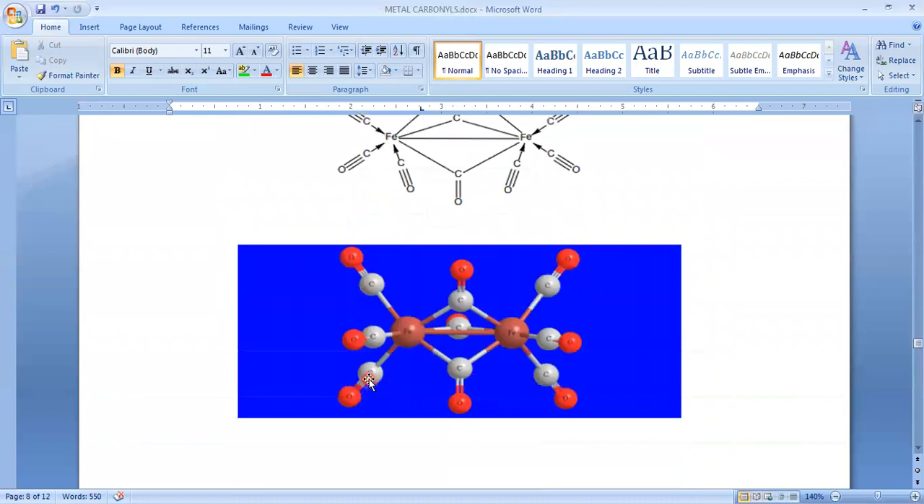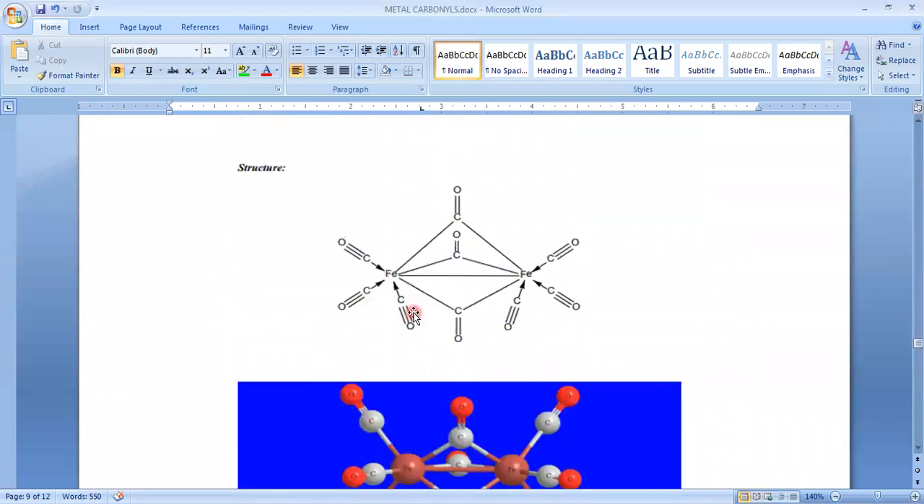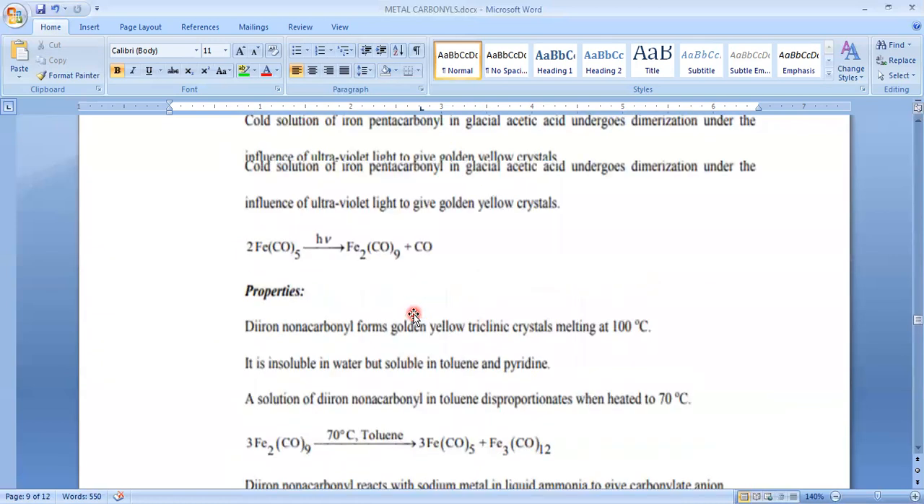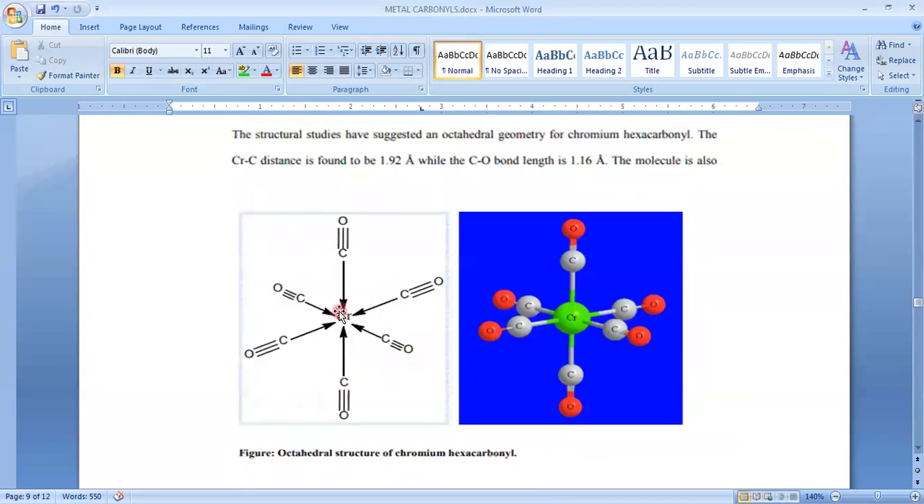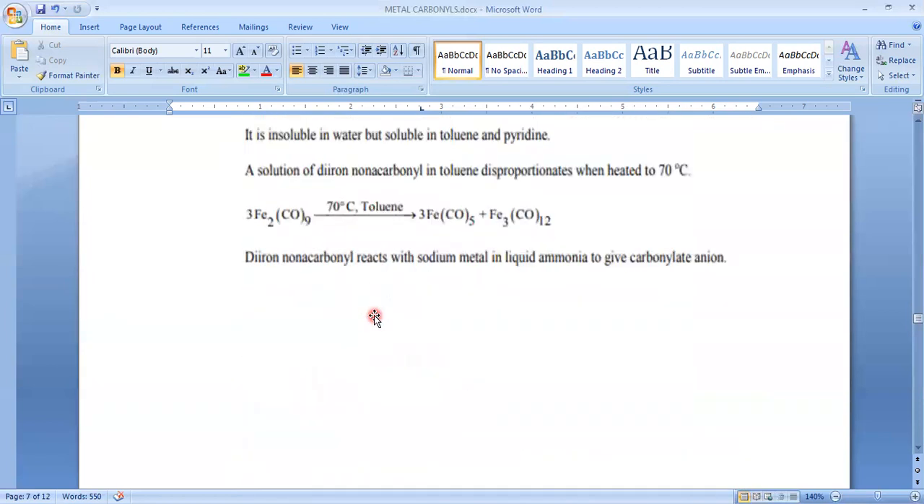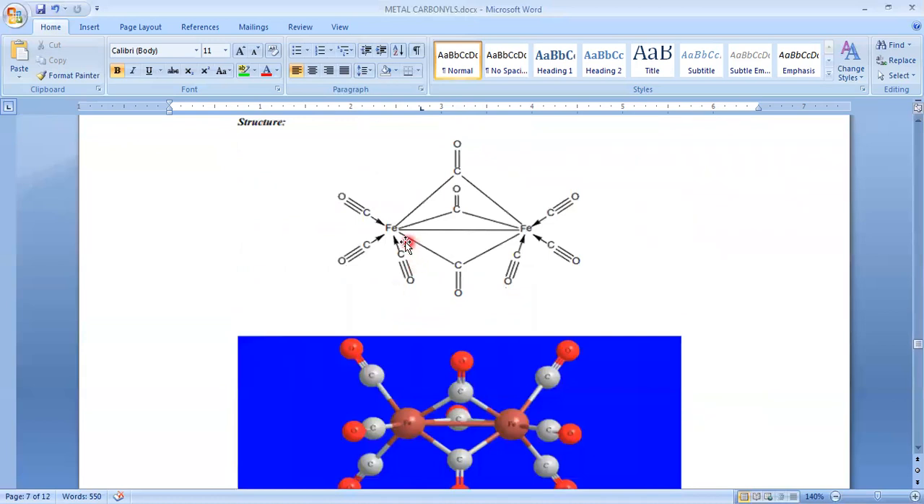And next we look at the structure. Up to now we have seen only one type of bond, that is the metal carbonyl bond, but from now onwards we can see three types of bonds. The first one is the metal to carbonyl bond, this is the metal-metal bond, and this one is the bridged carbonyl groups. These three are bridged.